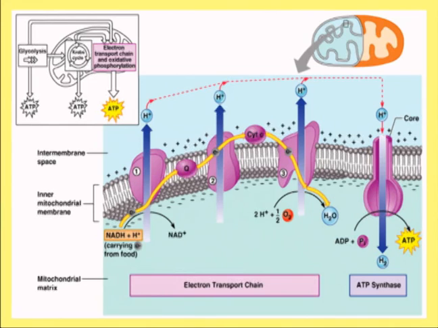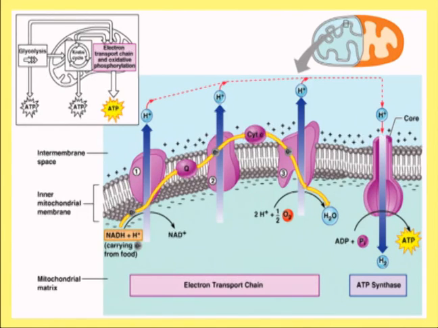Now again cytochrome C is a movable entity. It will give its electrons to the complex 4, which is nothing but the cytochrome oxidase, which will allow the passage of 4 different protons from the inner mitochondrial membrane space to the matrix. So as a result, we will have the generation of 2 different types of gradient.